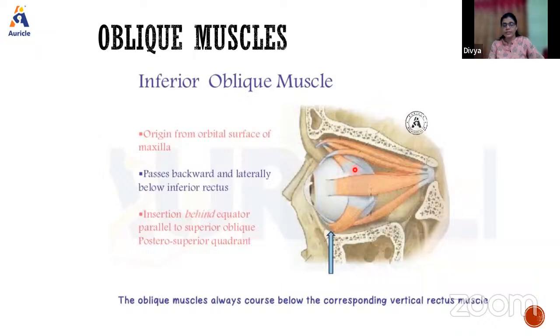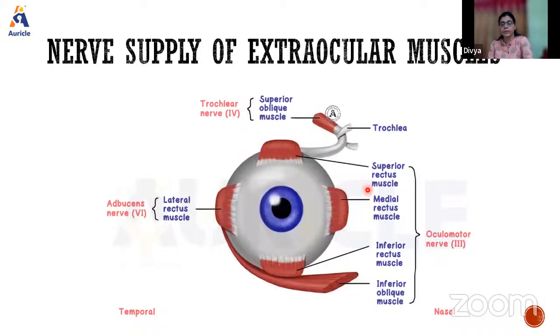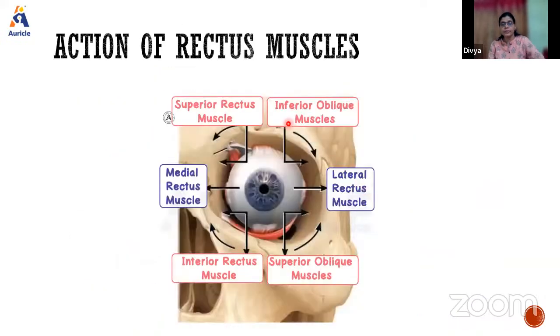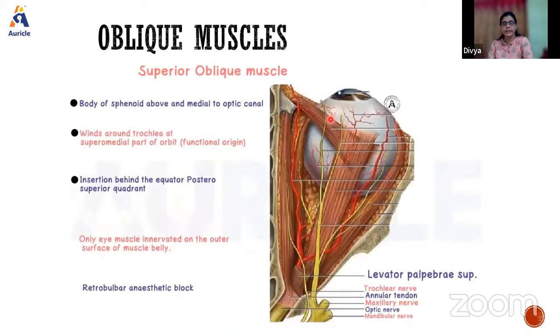Now the action of these muscles: the superior oblique brings about depression, abduction, and intorsion, whereas the inferior oblique brings about elevation, abduction, and extorsion. So these are the movements of the oblique muscles as well as the recti muscles.